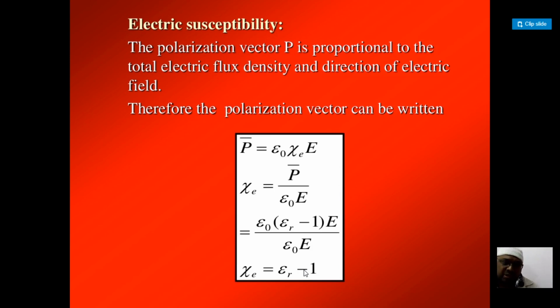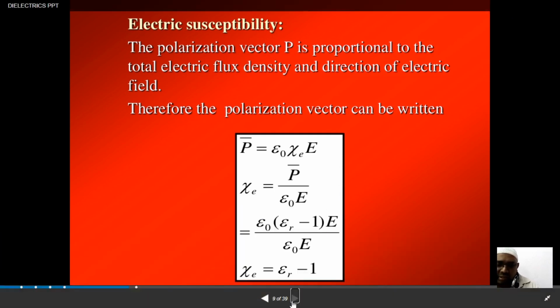So what is actually susceptibility? The susceptibility is the capability of the medium to resist the flow of electric charges. If we talk about electricity, we speak of electric susceptibility; if we consider magnetism or a magnetic field, we call it magnetic susceptibility. Since we are talking about electric susceptibility, it is given by eta suffix e is equal to epsilon r minus 1. So this is the relation between the susceptibility and the dielectric constant.